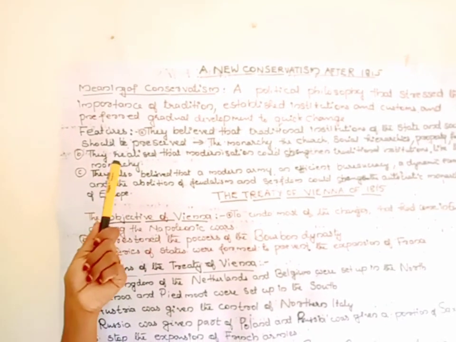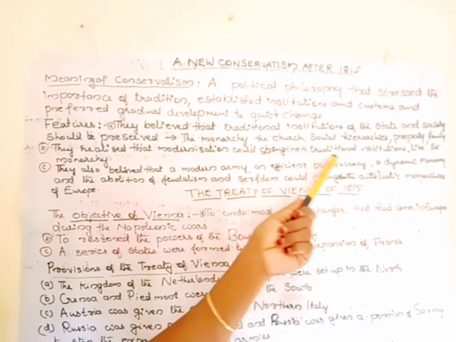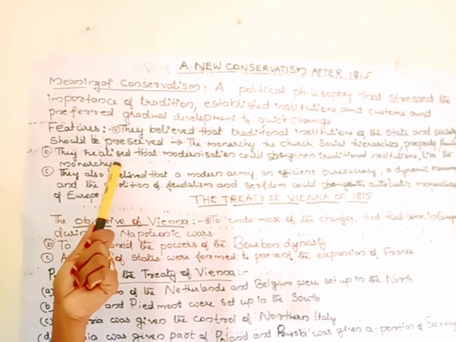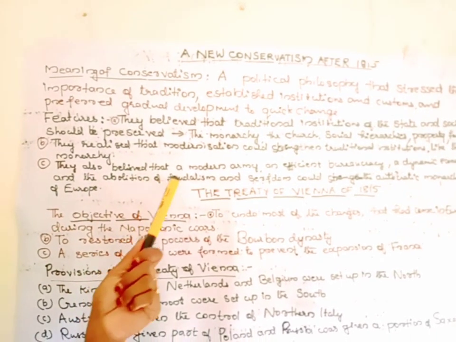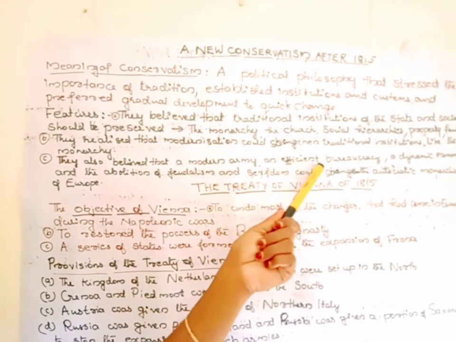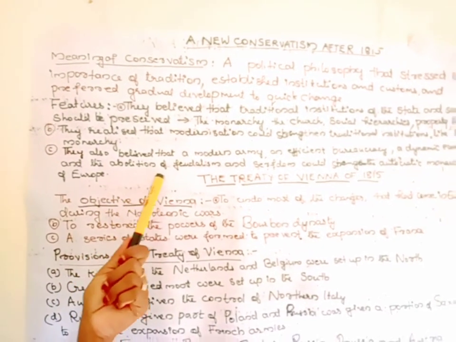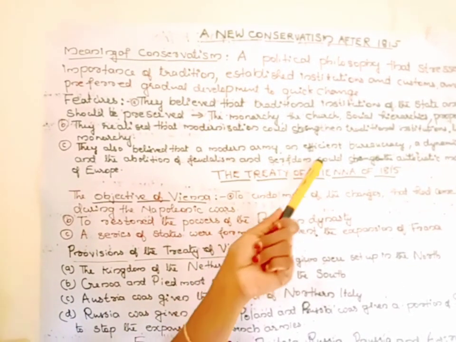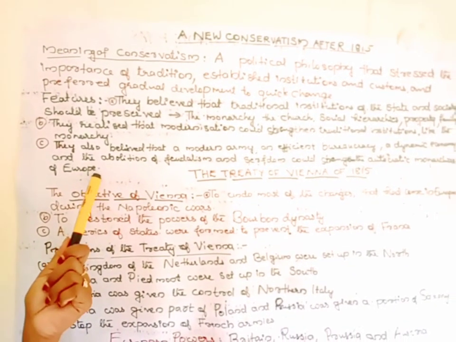And the second feature is that they realized that modernization could strengthen the traditional institutions like the monarchy. And the third feature is that they also believed that a modern army, an efficient bureaucracy, a dynamic economy and the abolition of feudalism and serfdom could strengthen the autocratic monarchies of Europe.